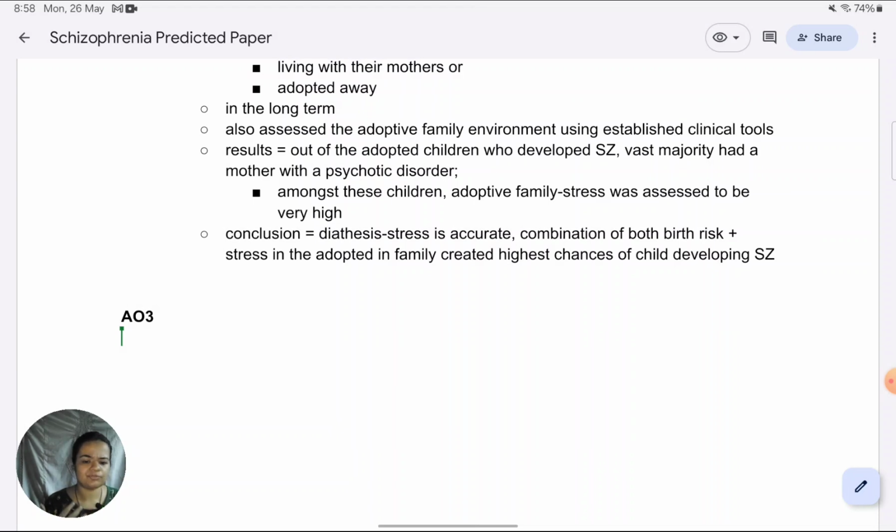If you're not strictly following a PEEL format, but your points include both context and reasoning, which is the purpose of using PEEL, that's fine. Even if you're not literally going by a PEEL format, but context is there, relevant examples, that's what I mean by context, and reasoning. Whatever you are explaining in the evaluation, you're able to show the reasoning of why you're discussing it in the context of the interactionist approach. That's fine. So the PEEL format is not compulsory. I would give a supporting research study as a strength.